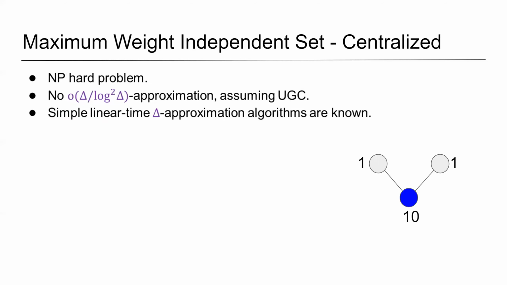In the centralized setting, the maximum weight independent set problem is known to be NP-hard. And even finding an approximation better than delta over log squared delta is hard, assuming the Unique Games Conjecture, where delta is the maximum degree of a node in the graph. On the other hand, very simple linear time algorithms are known for delta approximation, even in the weighted case.